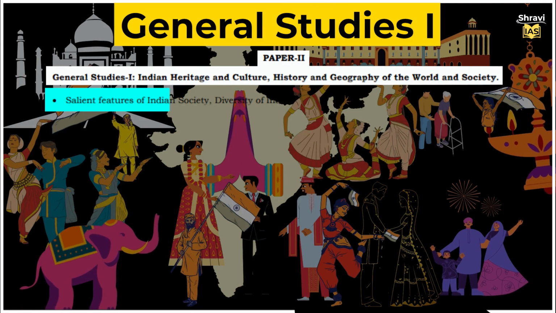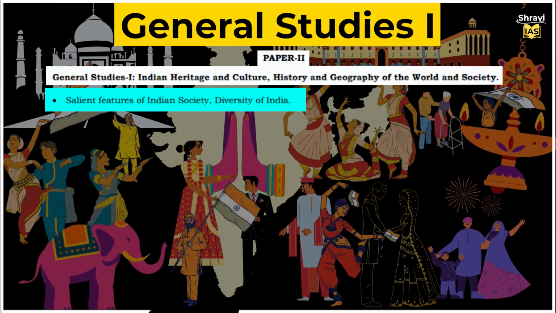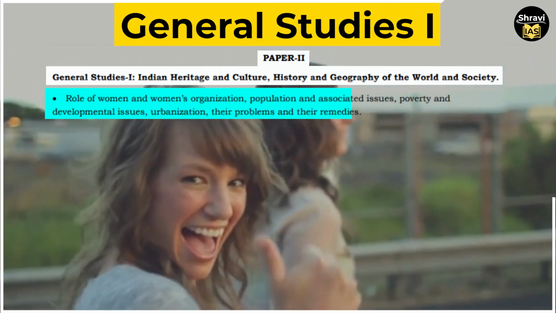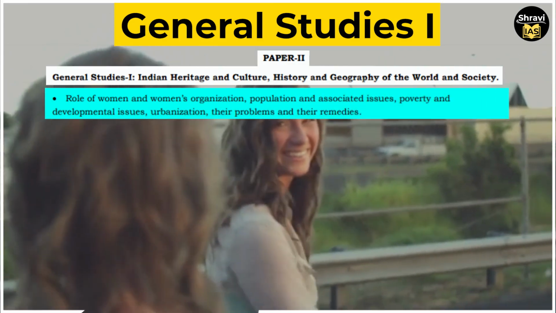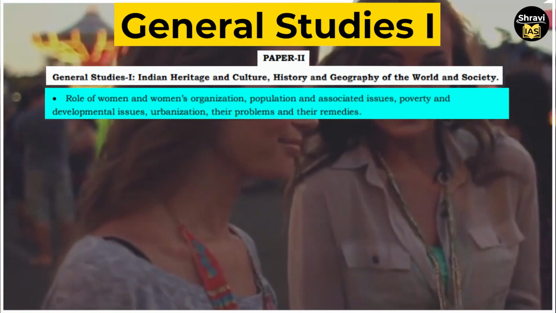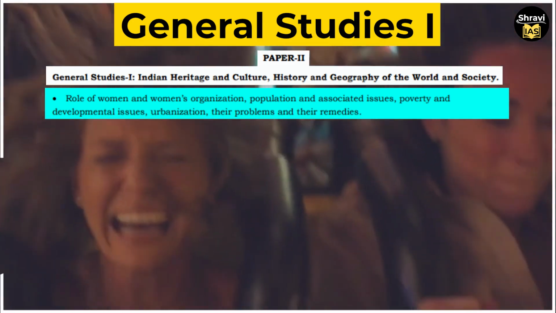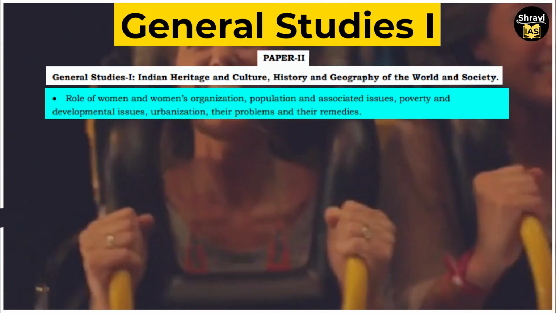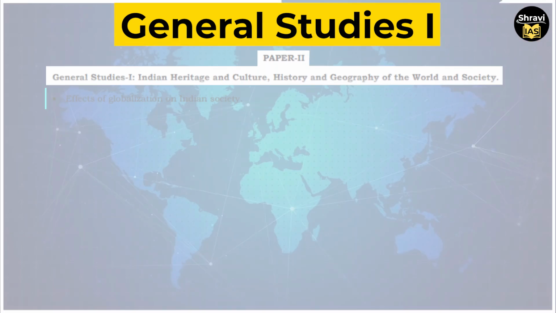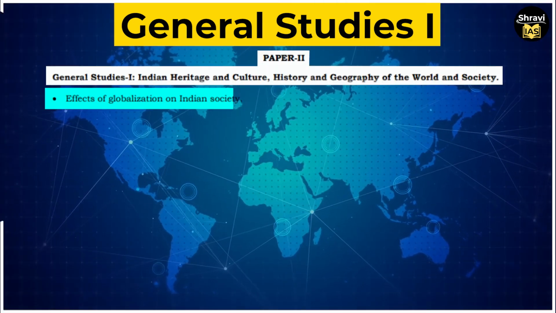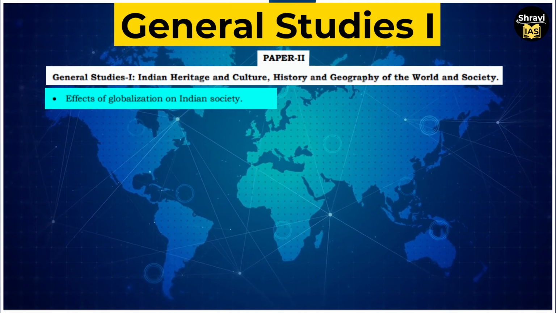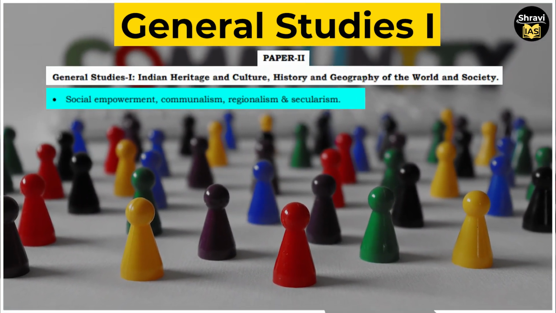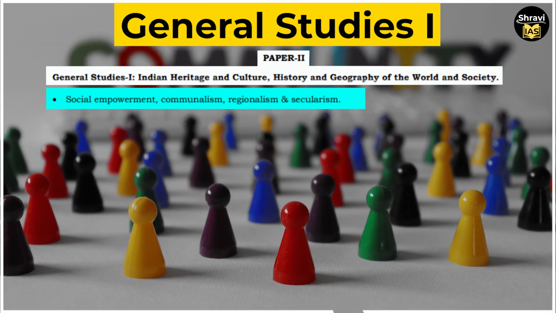Thereafter, you will have salient features of Indian society, diversity of India. Thereafter, you will have role of women and women's organization, population and associated issues, poverty, developmental issues, urbanization, their problems and their remedies. Then we'll have effects of globalization on Indian society. Then we'll have social empowerment, communalism, regionalism and secularism.